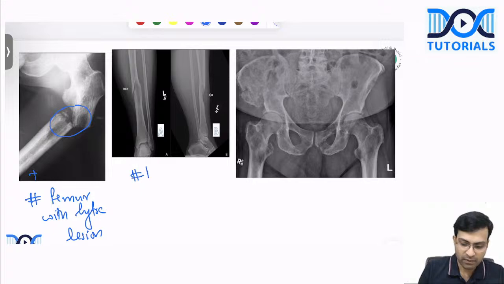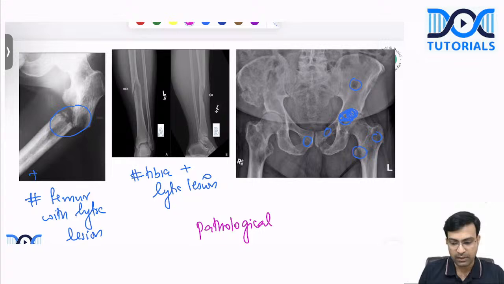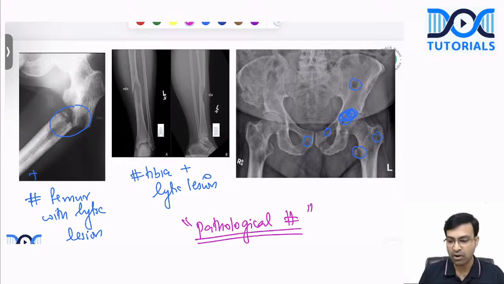Then you had a fracture of the tibia with a lytic lesion. And there was also an X-ray of the pelvis showing multiple lytic lesions like this. And a few students said that on one side, the acetabulum also was completely destroyed. So basically, there are multiple lytic lesions in the body. And because of the trivial fall, there have been fractures. And this is what we call pathological fracture. Pathological fractures occur because of the weakening of bone because of an underlying disease of the bone. That is your pathological fracture.